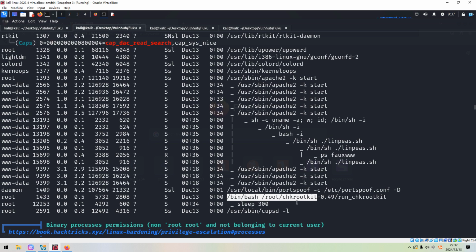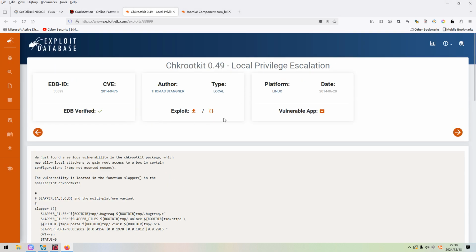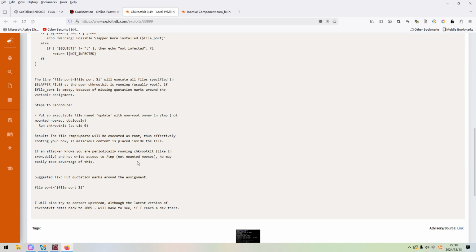Chkrootkit. I think we have already done similar machines where we need to exploit this utility chkrootkit. If you copy this name, you can find this link, and this link can give us the instruction on how to elevate privilege.